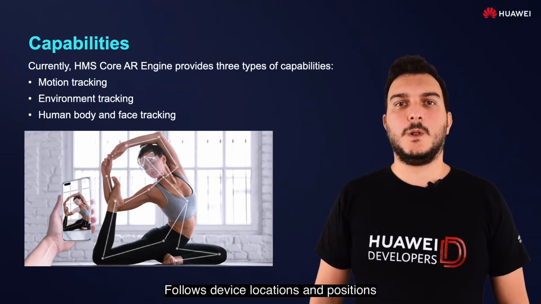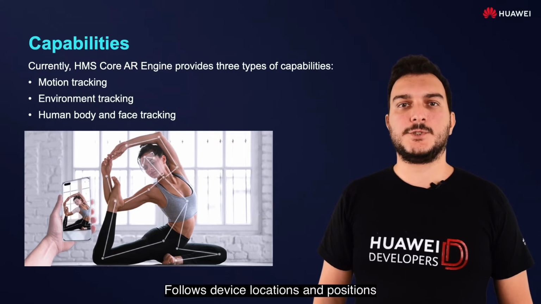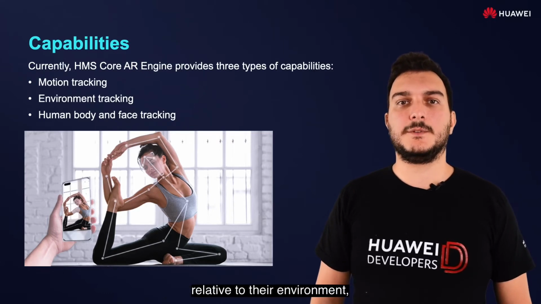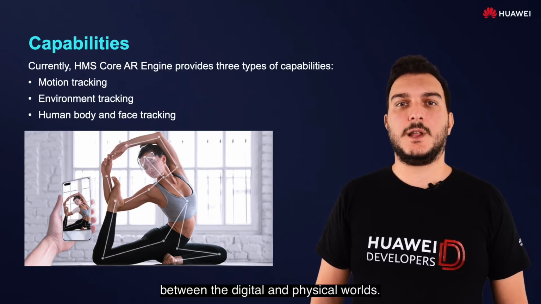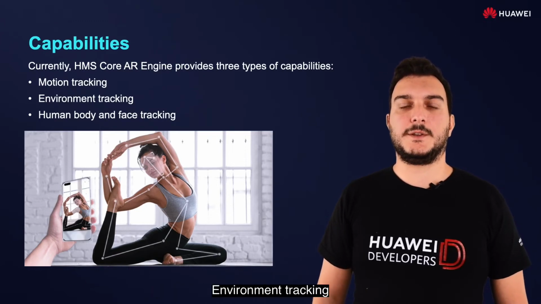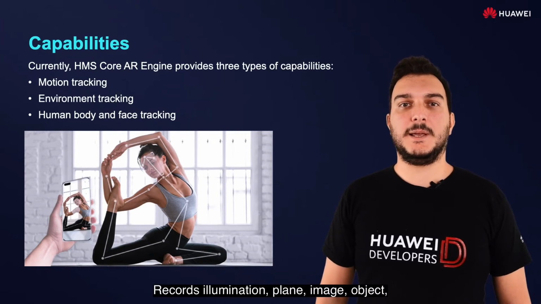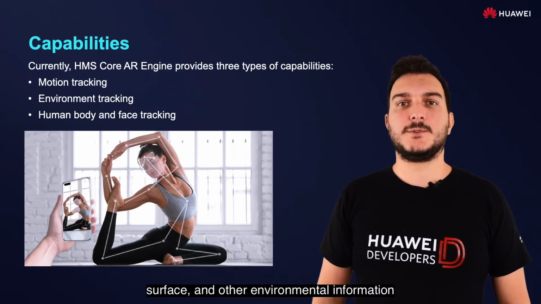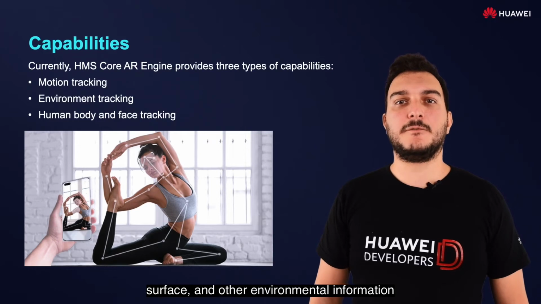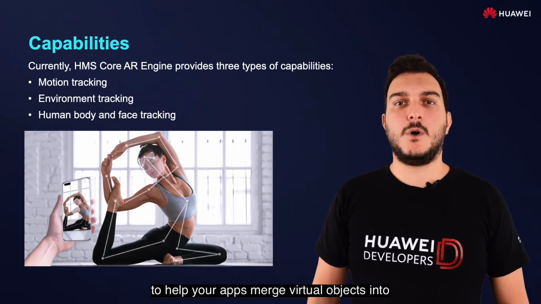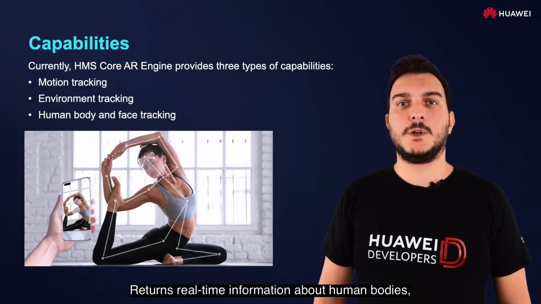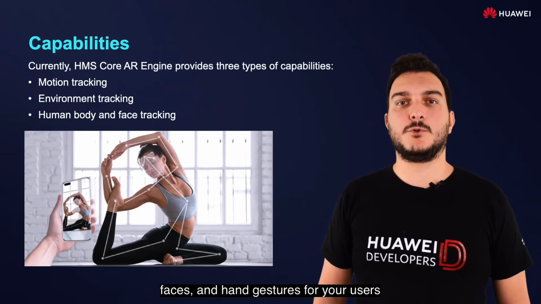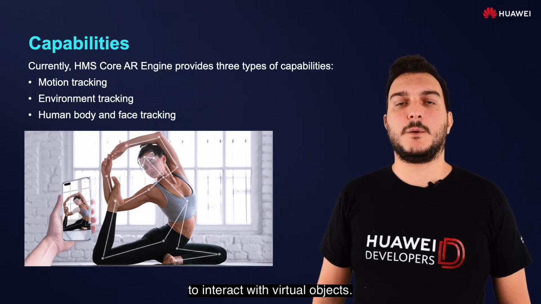Motion tracking follows device location and position relative to the environment and establishes a unified geometric space between the digital and physical worlds. Environment tracking records illumination, plane, image, object, surface, and other environmental information to help your apps merge virtual objects into scenarios in the physical world. Human tracking returns real-time information about human bodies, faces, and hand gestures for your users to interact with virtual objects.